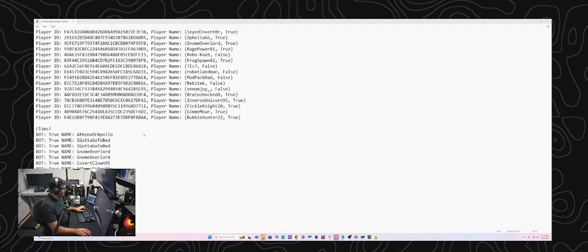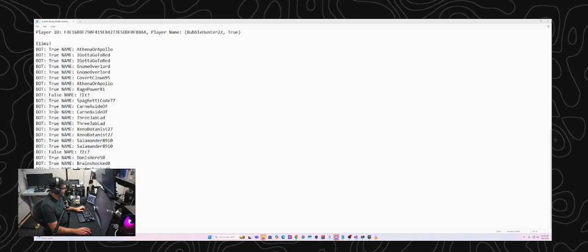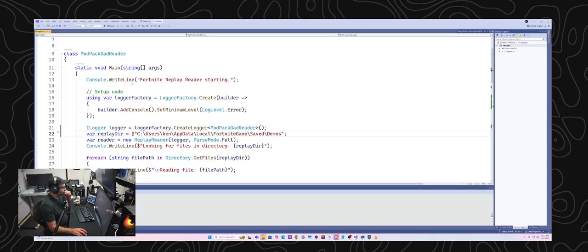Anyways, this was basically just going through and showing you all of your elims, whether or not they're bots. I don't remember which match this was, but I'm guessing this was probably a squad game given the number of elims, because I normally don't get that many. The majority of them were bots. There's actually only one person in here that was not a bot, and it looks like they were eliminated 3 times. And so I think that's where things are at in terms of what the program actually does.